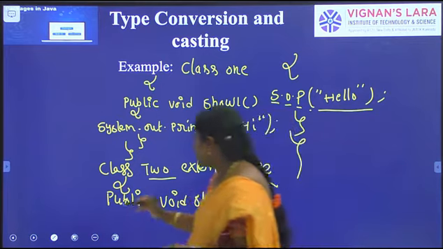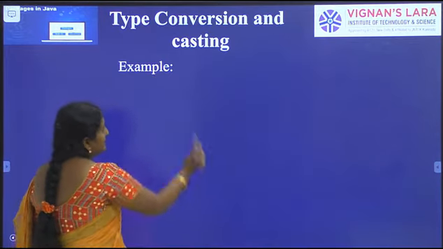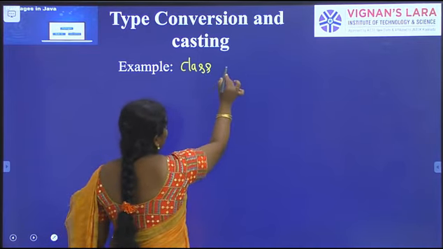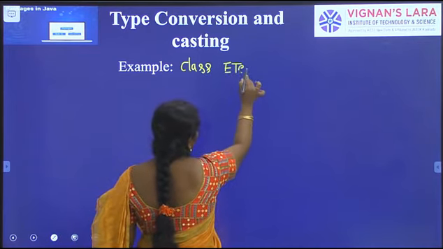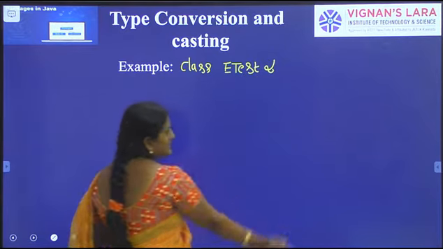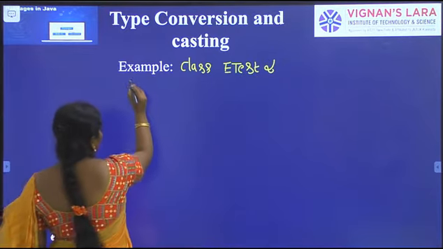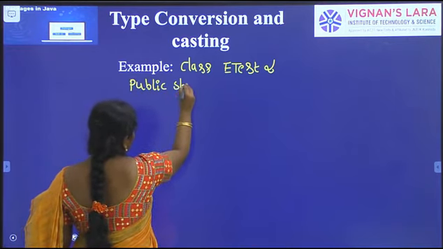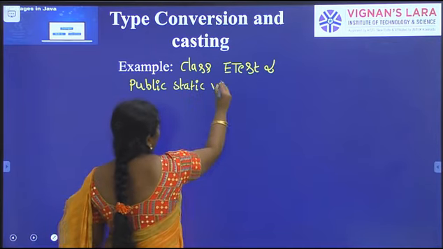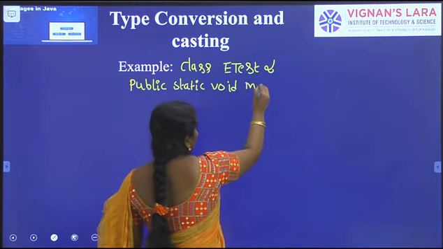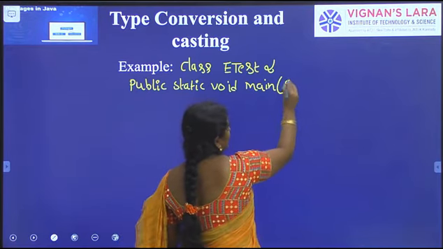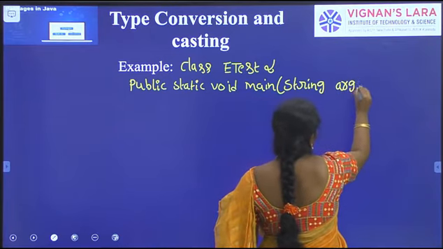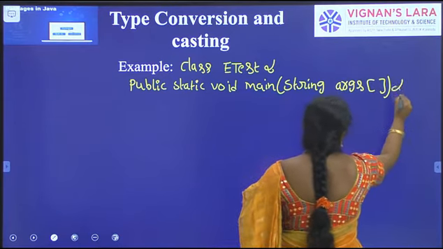Next, in our program I am taking one more class. For explicit typecasting I am defining the class name as ETest. Here I am defining the main method. As you already know, the main method has keywords: public static void main, String args array. After main we have to open the curly brace.